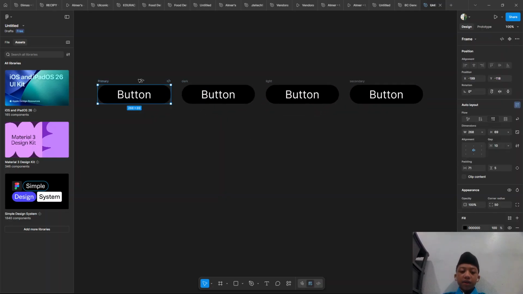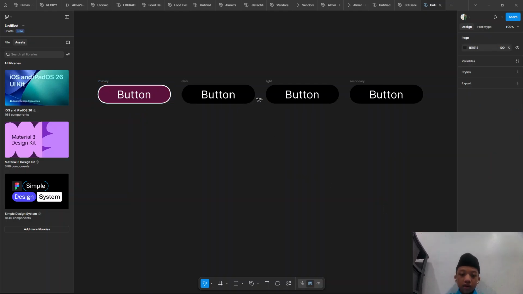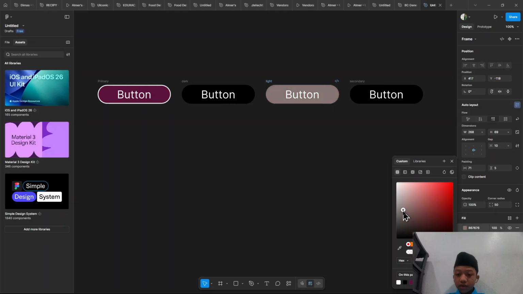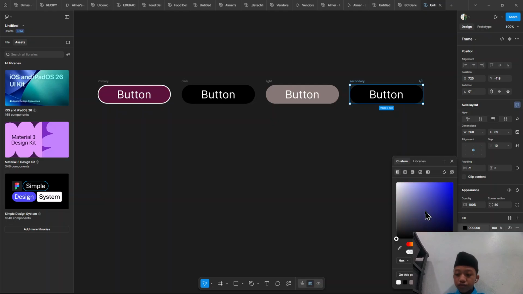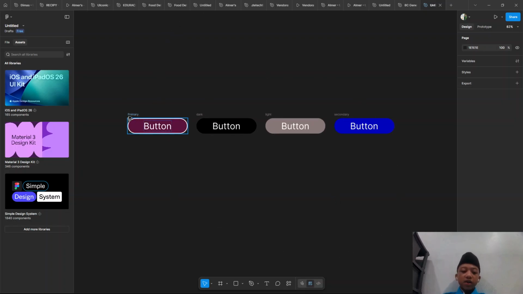First, in here the primary, we change what we want, for example the purple one, and make it stroke, and dark, and we make the light one again, and the secondary color, whatever you want. Okay, this is an example of the button and how to make the component.